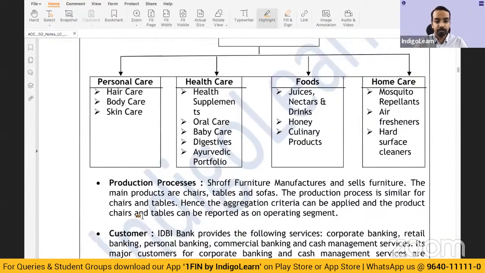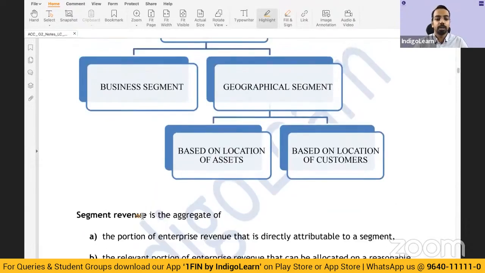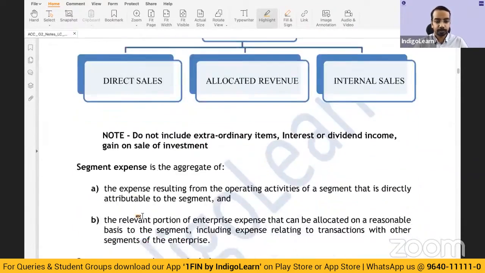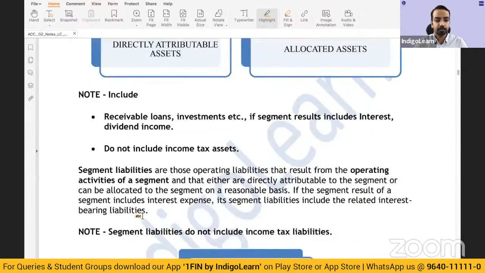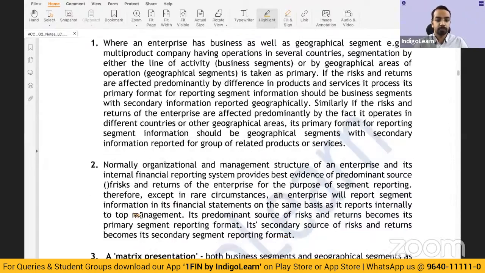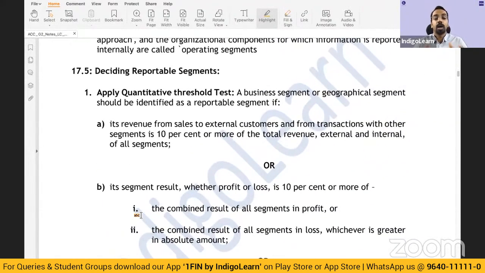Now, these we have discussed, right? Now, how do we define the reportable segments, or how do we decide which segments are reportable? Now, it could be a business segment, it could be a geographical segment. We'll understand which one to be reported first. But then, when do we say that a segment is reportable, right?